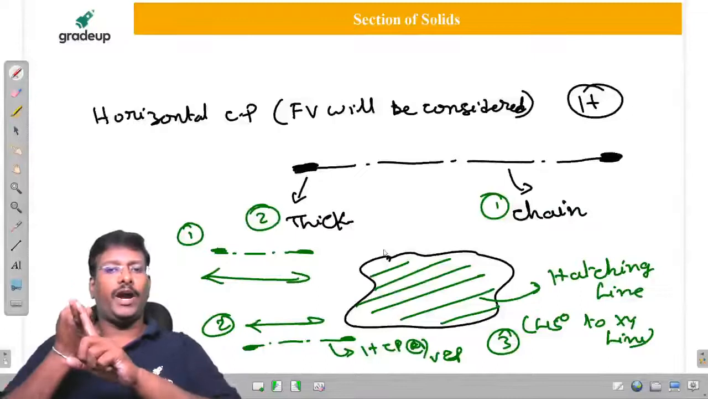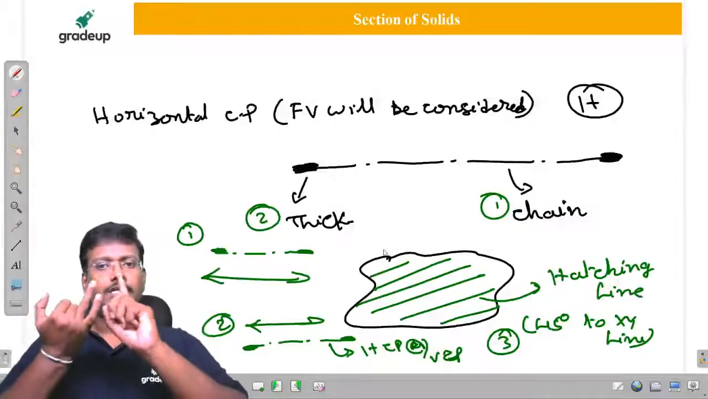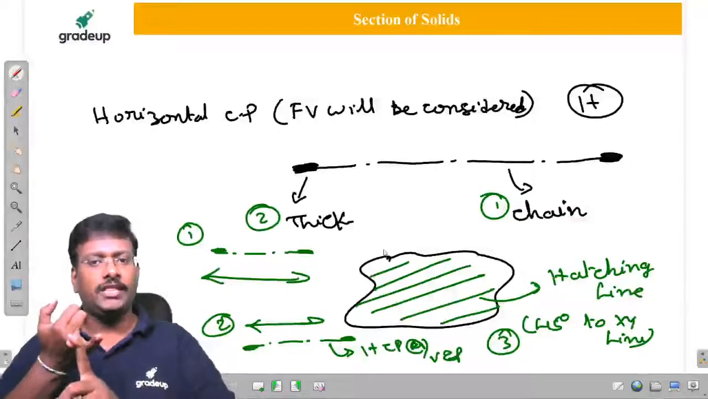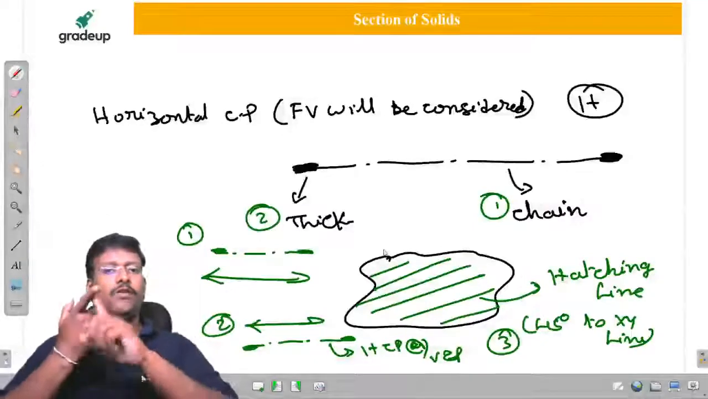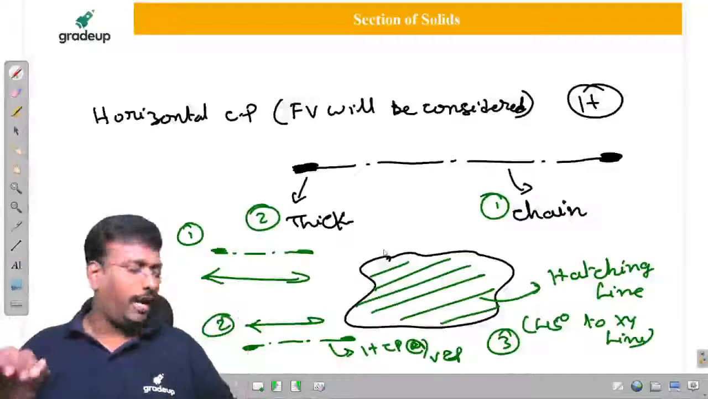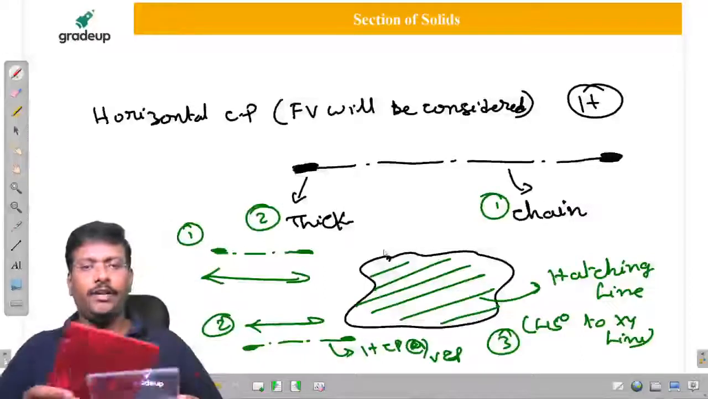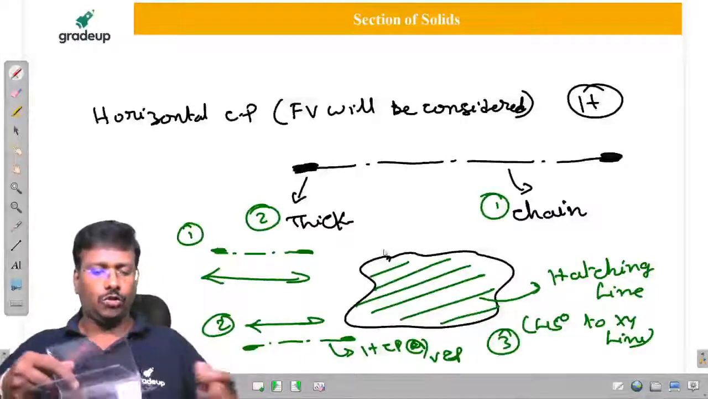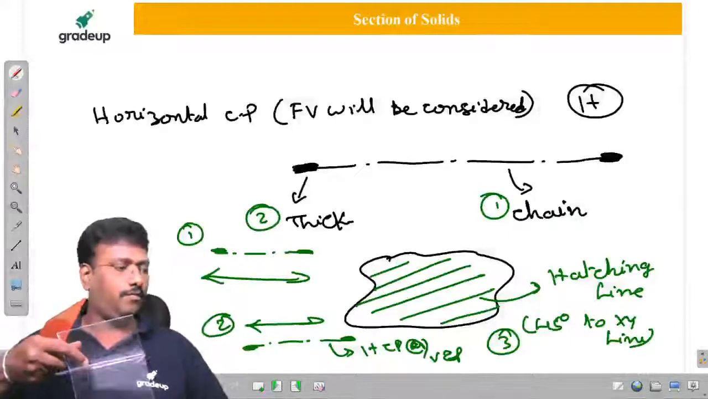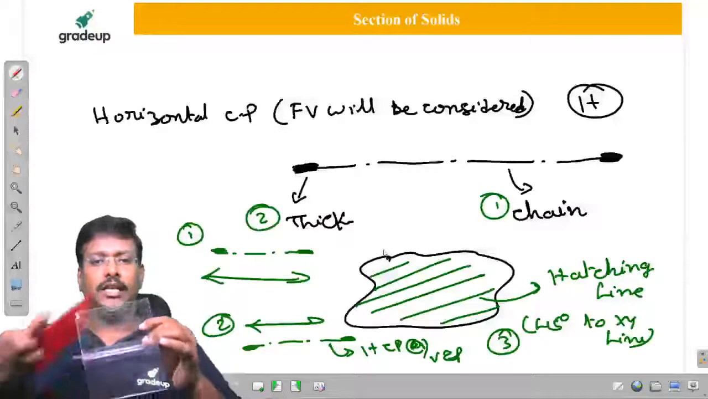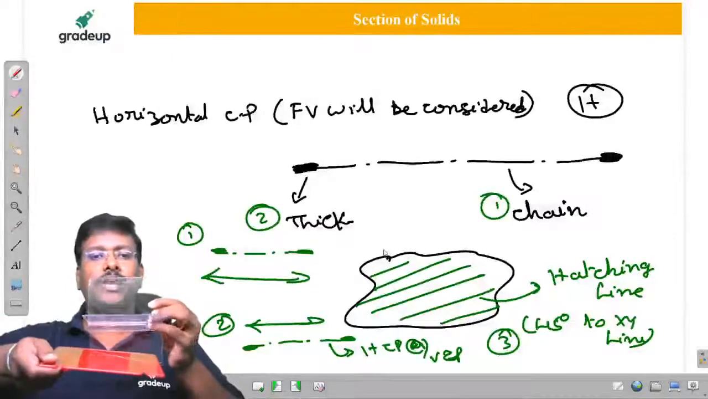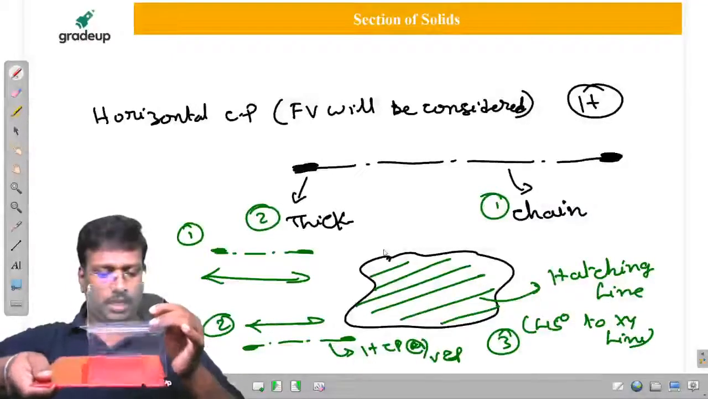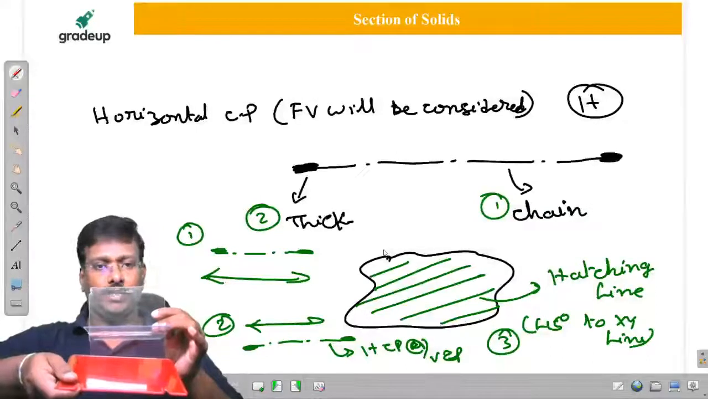One is why it is represented as a chain line. Second, why the ends are going to be thick. Third, why they are going to consider only 45 degrees. And fourth, once you draw a line. So here, if you observe, my dear friends, I am going to show two things. Here this is the horizontal cutting plane. If I draw here, it is below the XY line. This is the XY line. We got it below the XY line but parallel to the XY line.